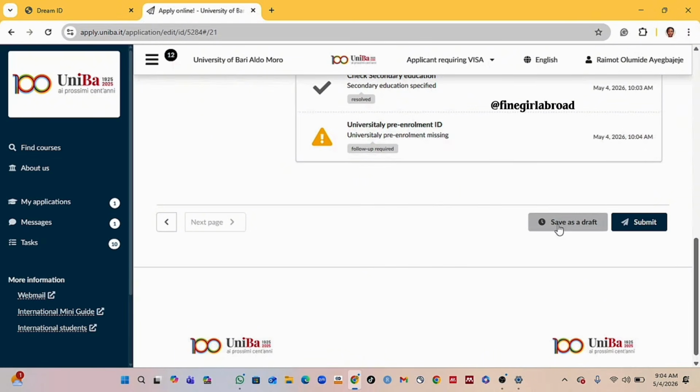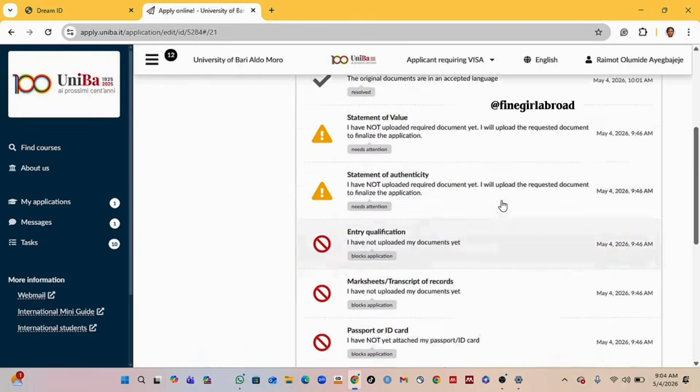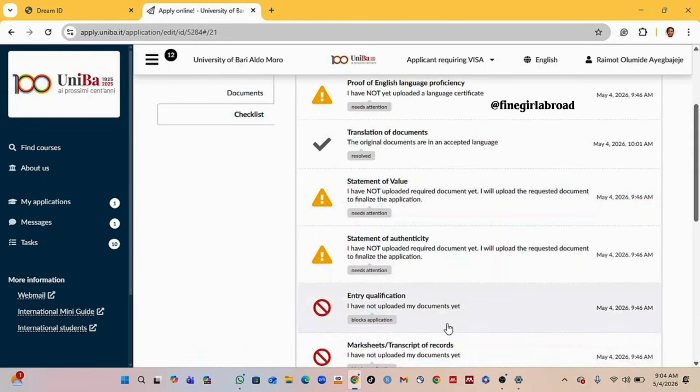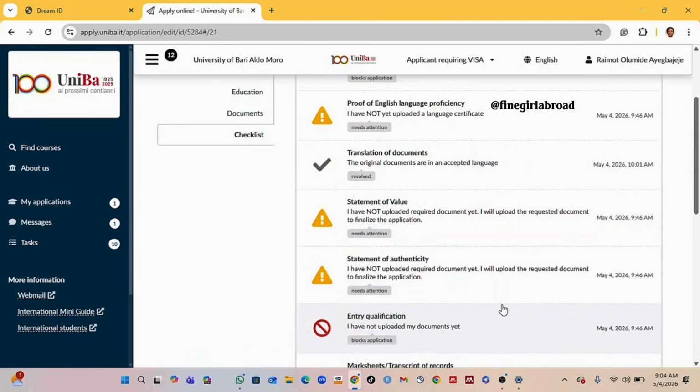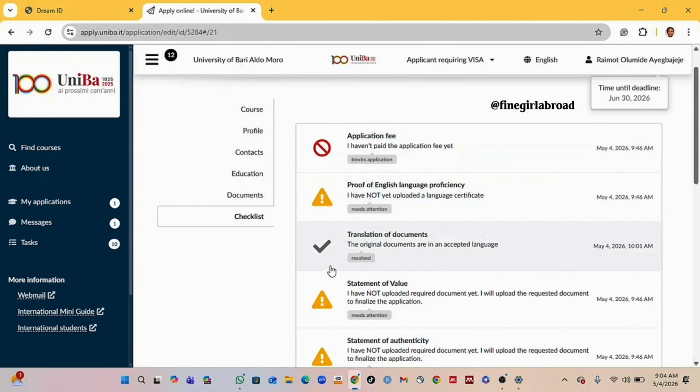This is the last phase you get before you click on submit, and you click on save as that. I didn't upload all of them, but you need to upload them. So if you've uploaded all of these, the status has to change to this for you to be able to submit your application.